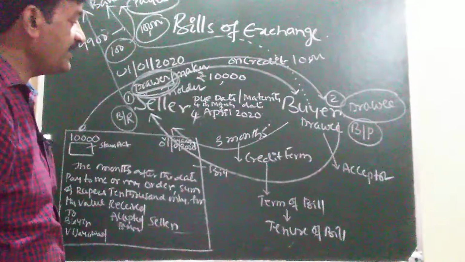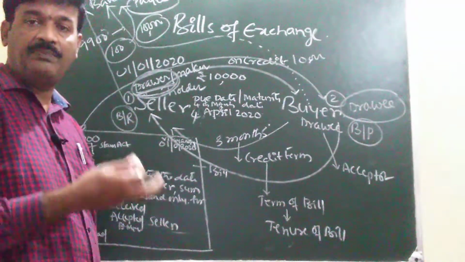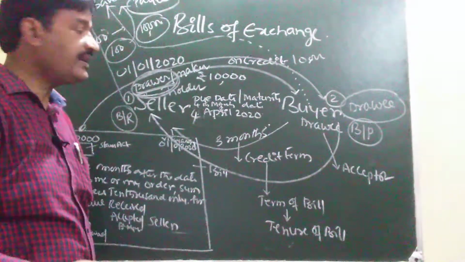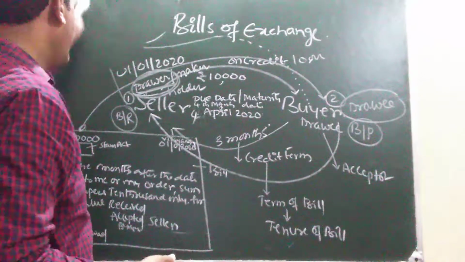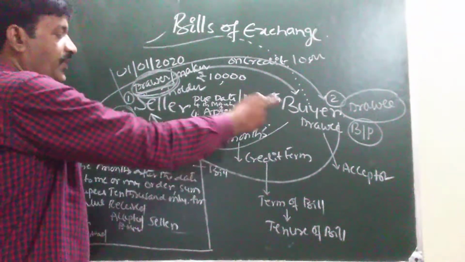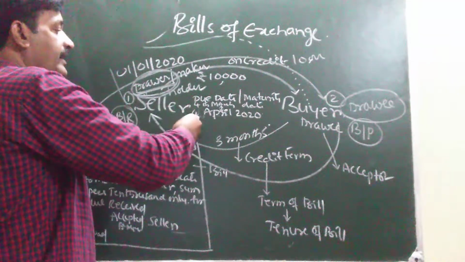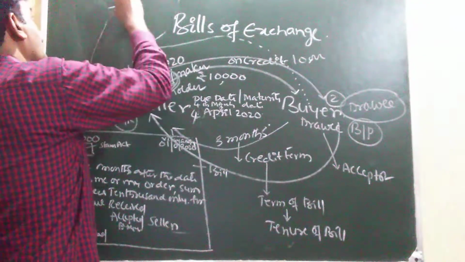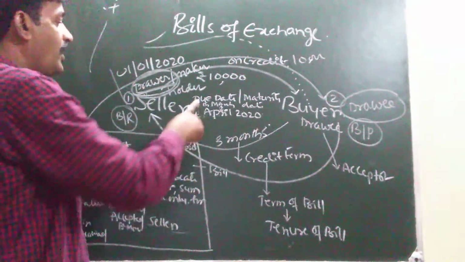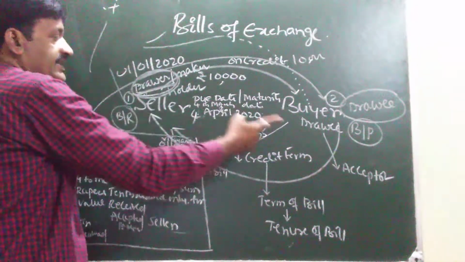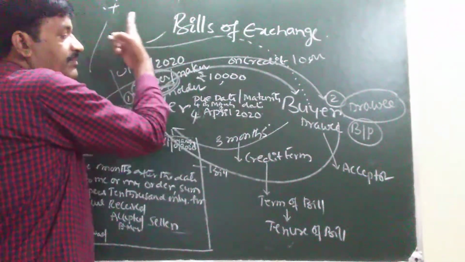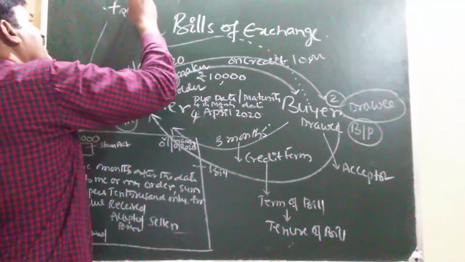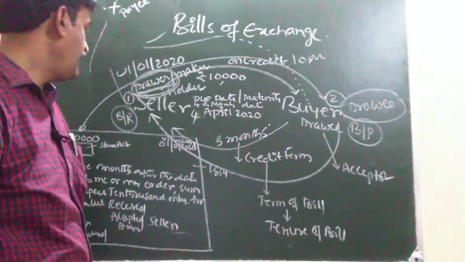In another example, in case of endorsement of the bill also, how many parties are created? 3 parties are created. Suppose before the due date, the seller transfers the bill rights in favor of a third party, Mr. X. Then on due date, Mr. X is receiving the money from where? Collecting the money from the buyer. So Mr. X is called the payee of the bill.